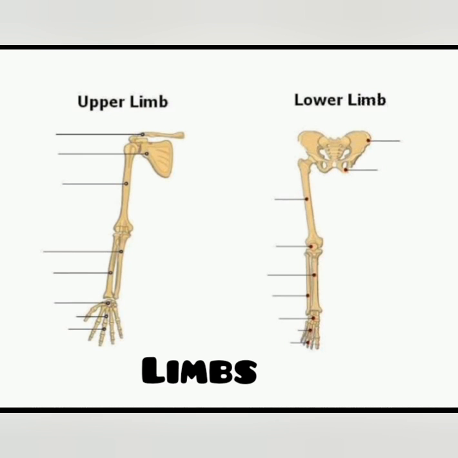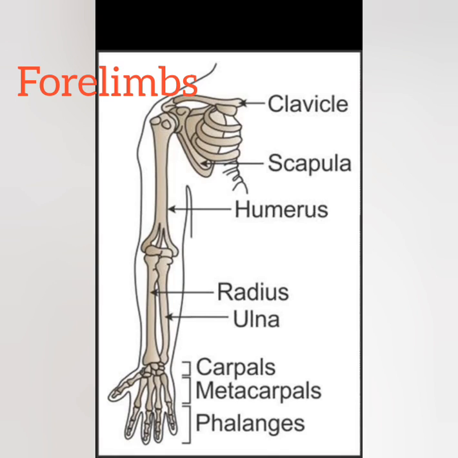The last part of the skeletal system is the limbs. The arms and legs of our body are commonly called the limbs. We have two pairs of limbs. Arms are called the forelimbs or the upper limbs. Legs are called the hind limbs or the lower limbs. Each arm has three main bones: a bone called the humerus in the upper arm, and two bones called the radius and ulna in the lower arm. The lower ends of the ulna and radius are connected to the wrist. The wrist, palm and the fingers have a number of small bones joined together.